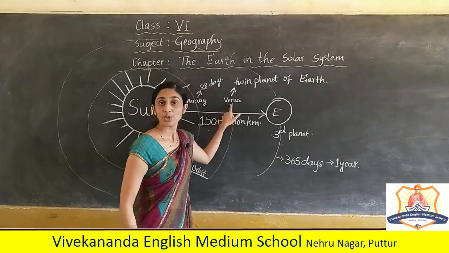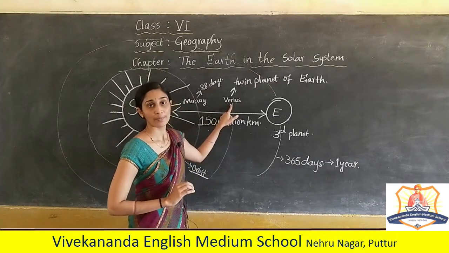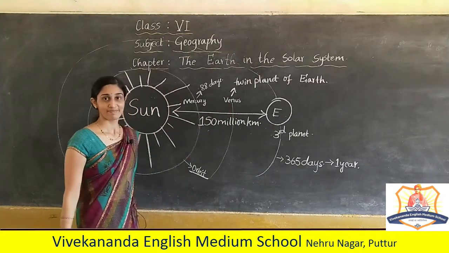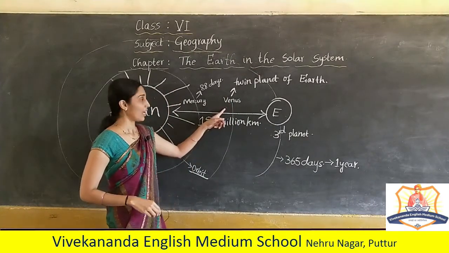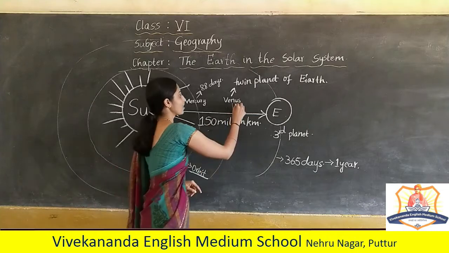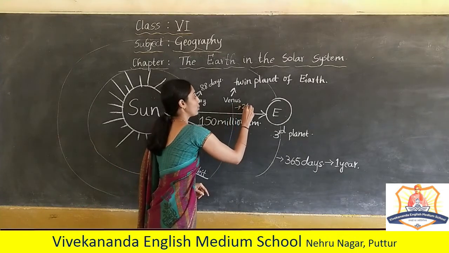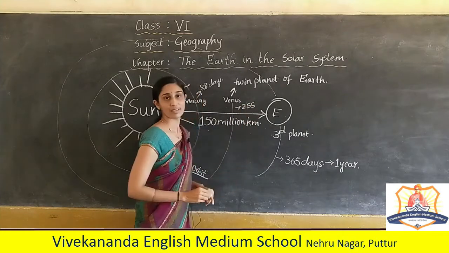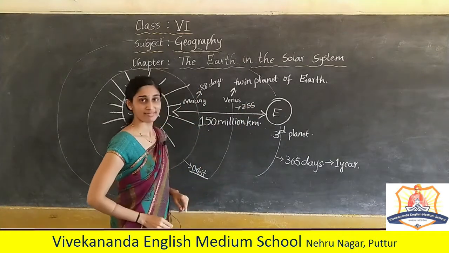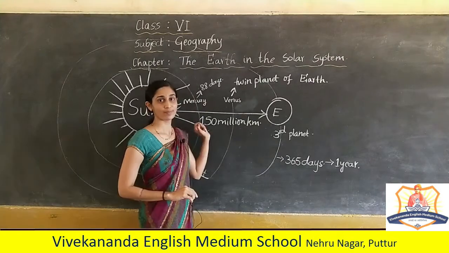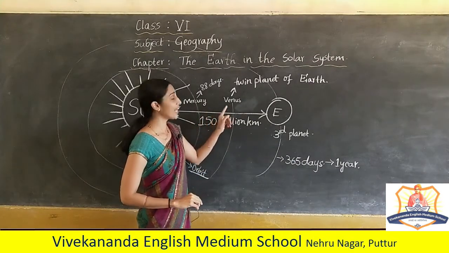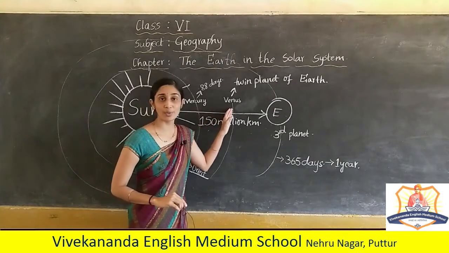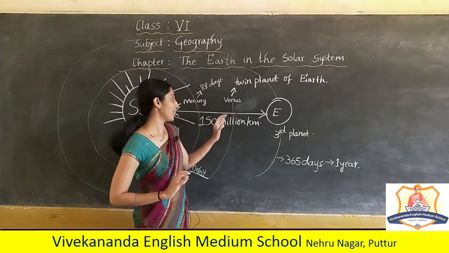It is also too hot and it takes 255 days. No trace of water in the Venus. Hence here also no life can exist.